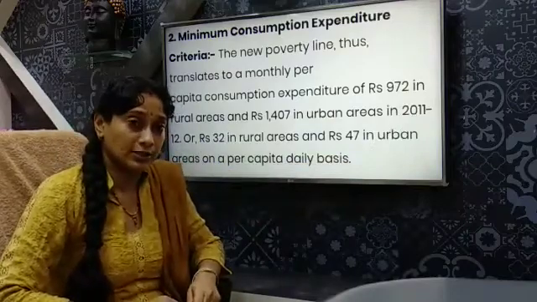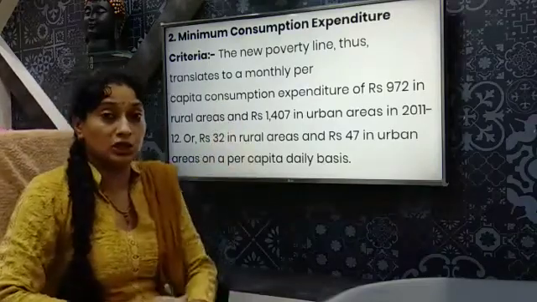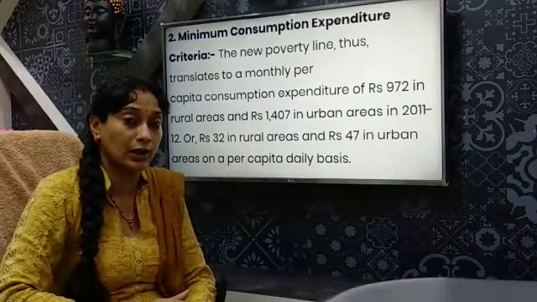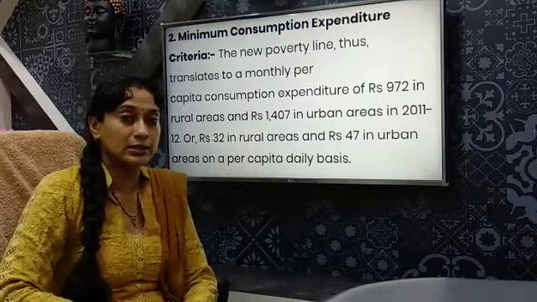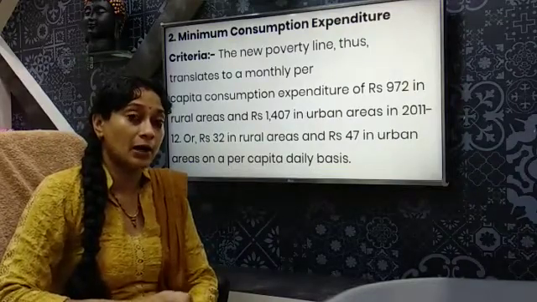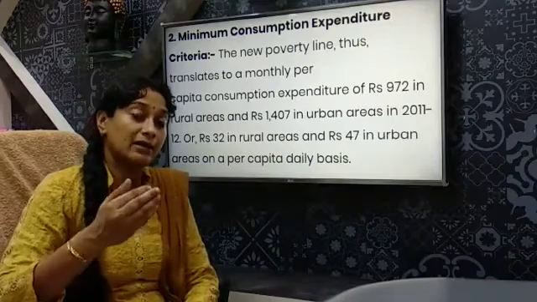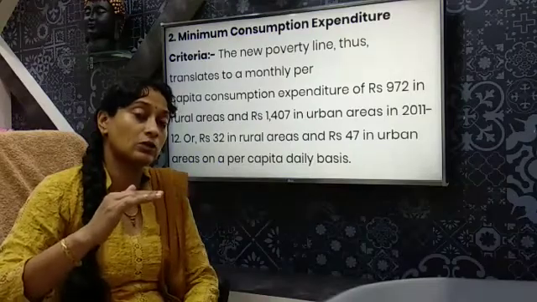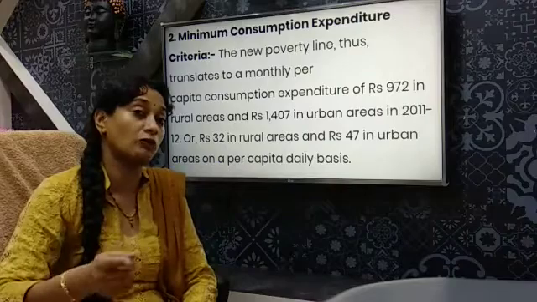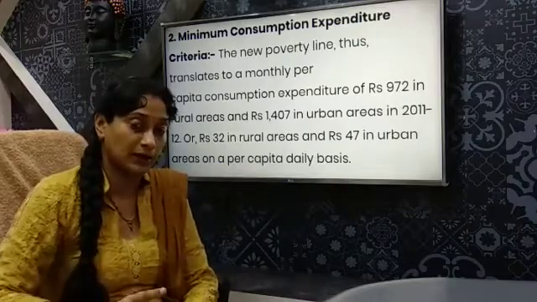Now the question arises, why has the minimum consumption expenditure been set higher in urban areas as compared to rural areas? In the rural areas, it has been set as 972 rupees per household on a monthly basis because the price level of goods and services in rural areas is relatively cheaper as compared to the availability of the same minimum basket of consumption need in the urban areas.